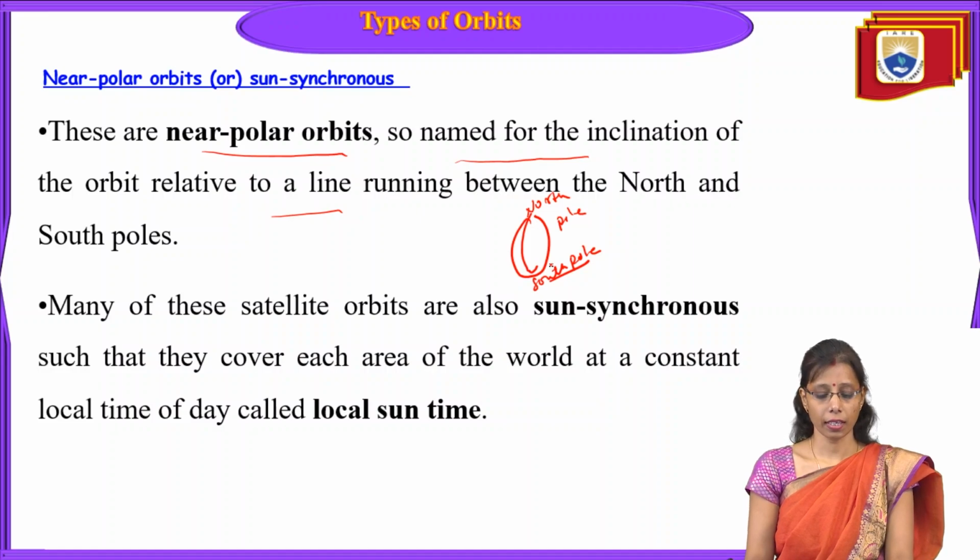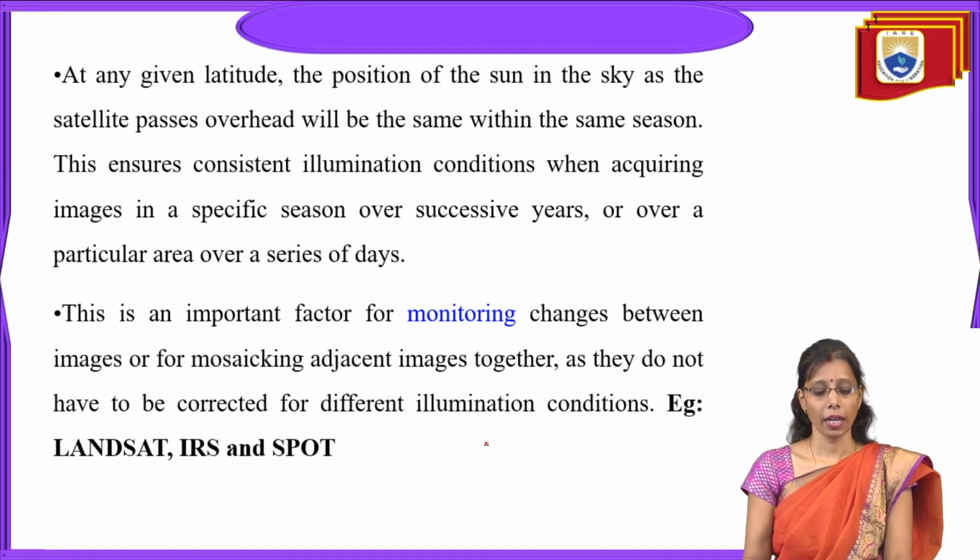Many of these satellite orbits are also sun synchronous, such that they cover each area of the world at a constant local time of day. At any given latitude, the position of the sun in the sky as the satellite passes overhead will be the same within the same season.